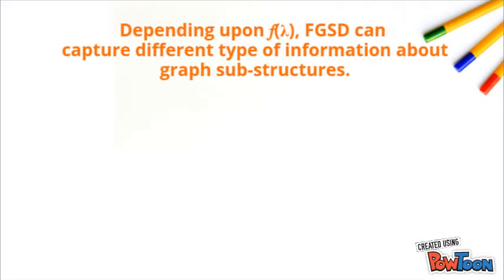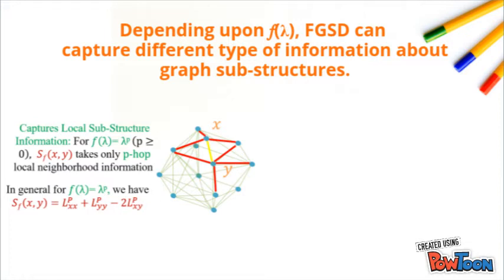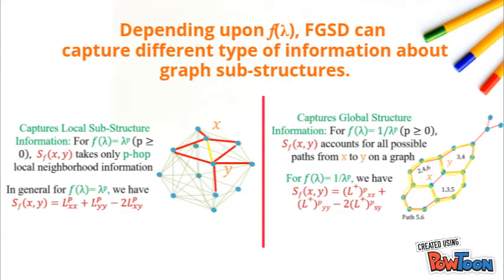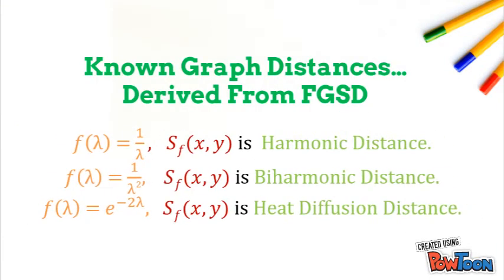Depending upon the f(lambda) function, one can capture different types of information about graph substructures. For example, a polynomial function of f(lambda) captures local substructures, while the inverse polynomial function captures global structure information, as shown here. Several known graph distances can also be derived from the family of graph spectral distances.